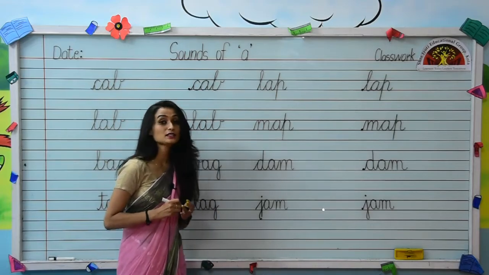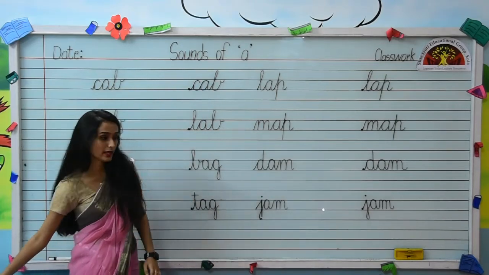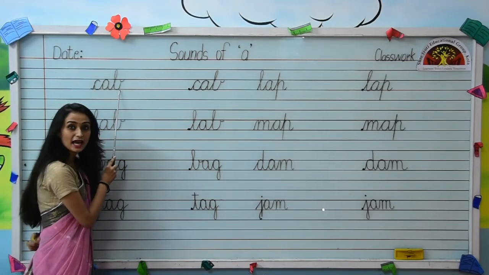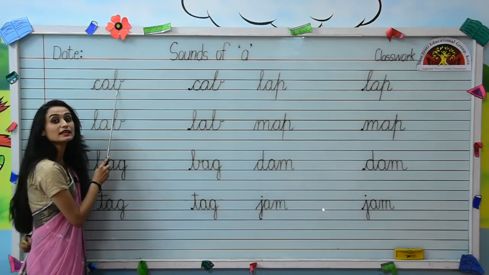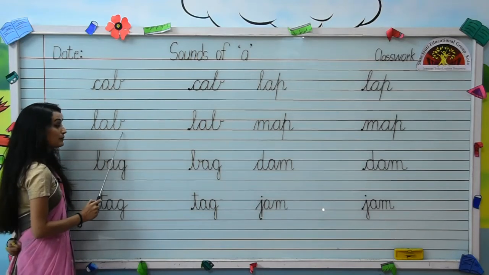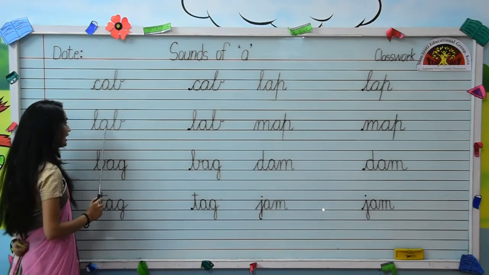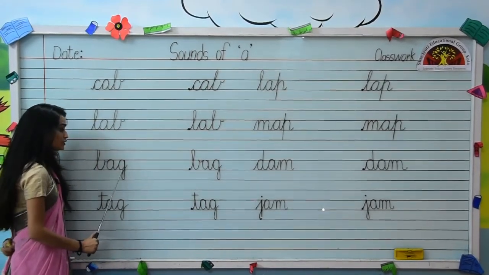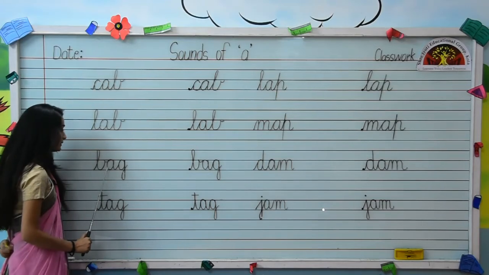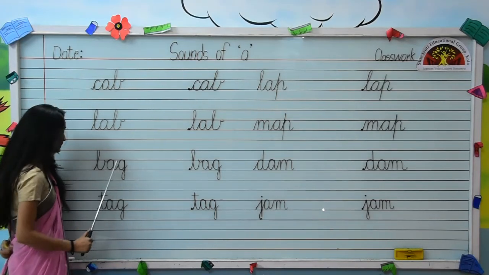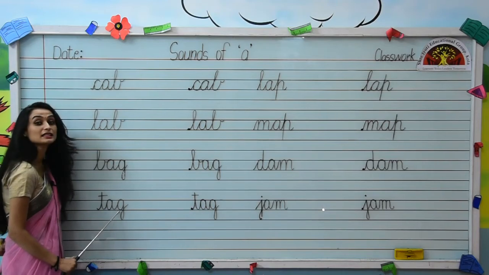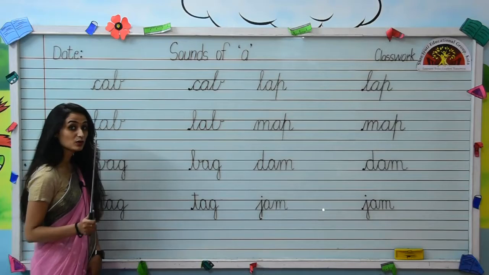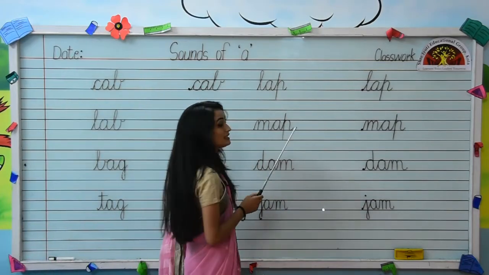Kids, let's revise all the words once again. Okay? Look over here. C-A-B, cab. L-A-B, lab. Next one is B-A-G, bag. Next T-A-G, tag. Sound of A is A.